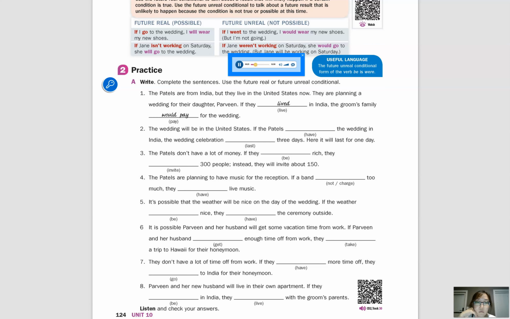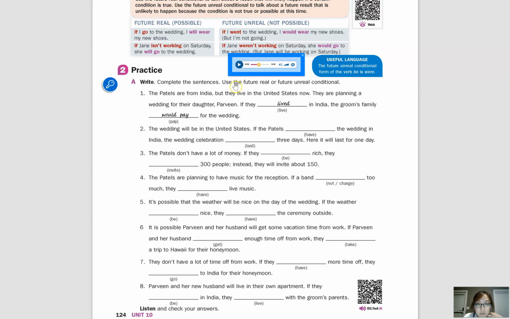The wedding will be in the United States. If the Patels had the wedding in India, the wedding celebration would last 3 days. Here, it will last for 1 day. 3. The Patels don't have a lot of money. If they were rich, they would invite 300 people. Instead, they will invite about 150.